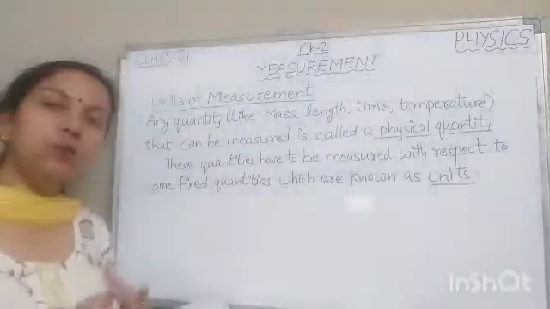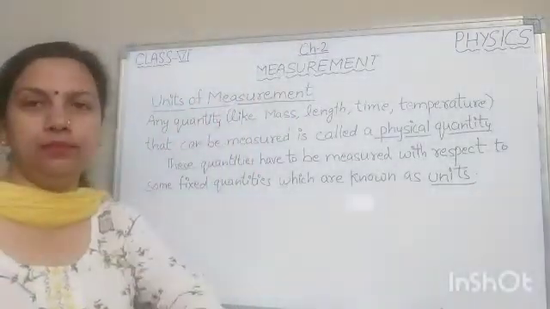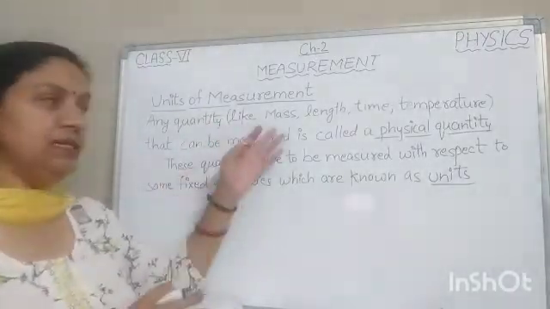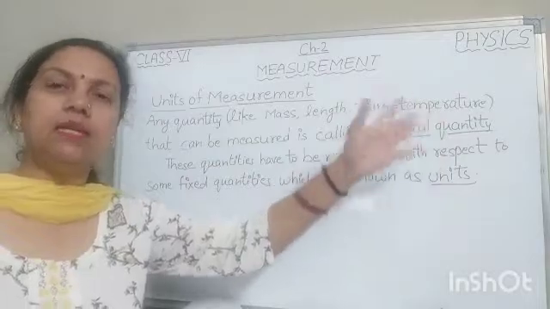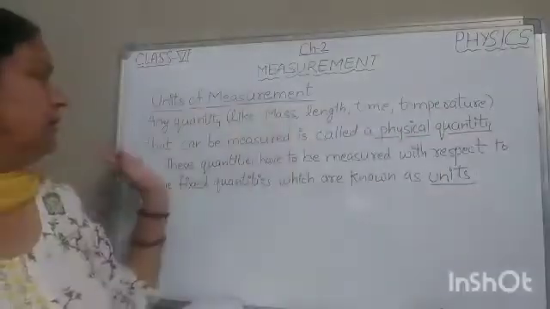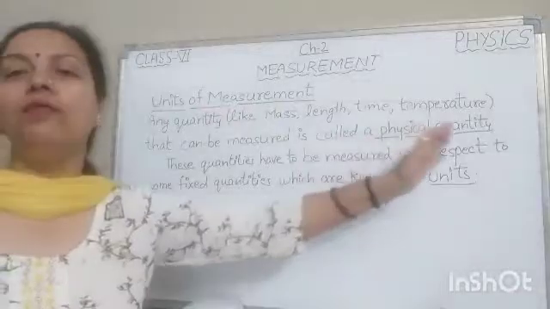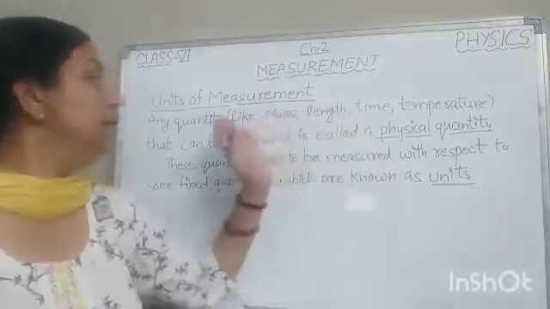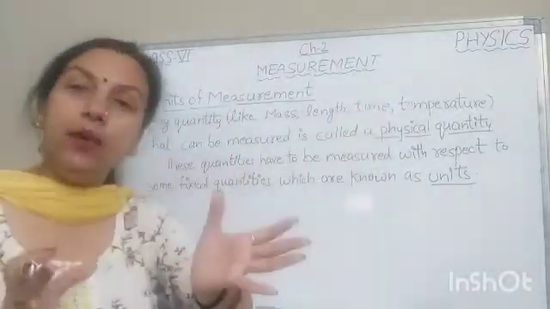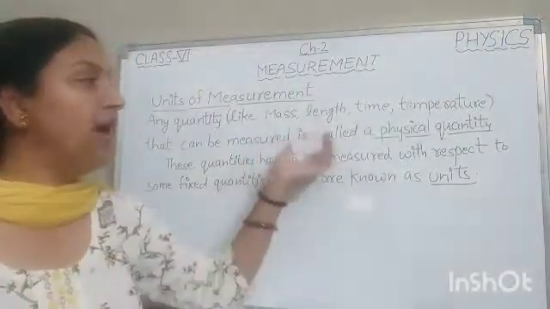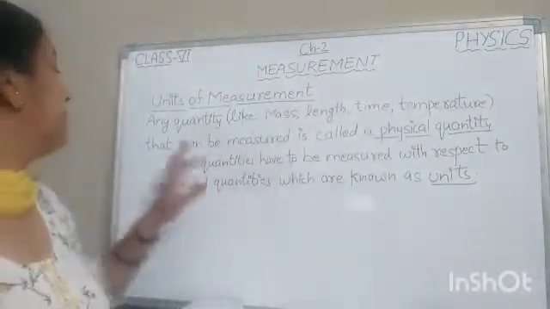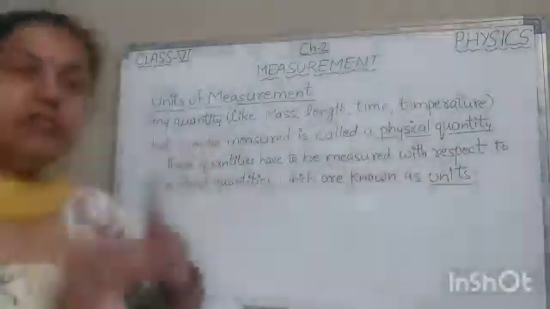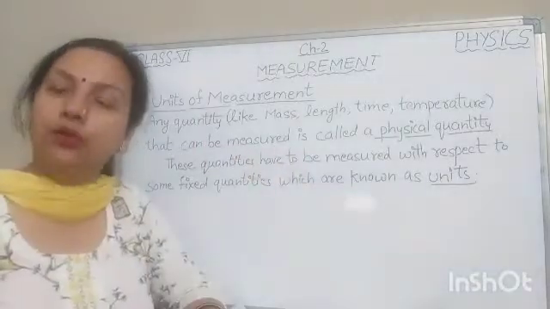Now our next point is units of measurement. Any quantity like mass, length, time, temperature, any quantity that can be measured is called a physical quantity. Okay, note down, this is important. But these quantities have to be measured with respect to some fixed quantities which are known as units.